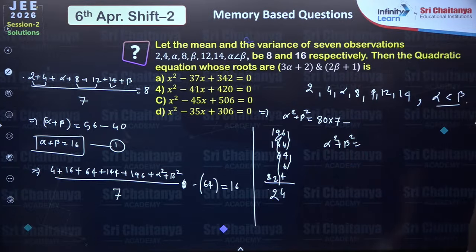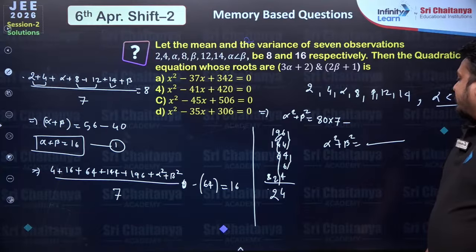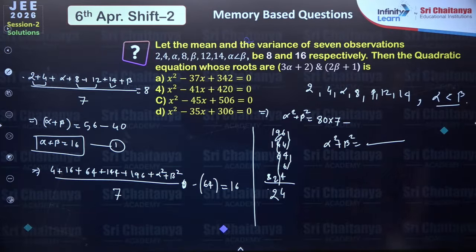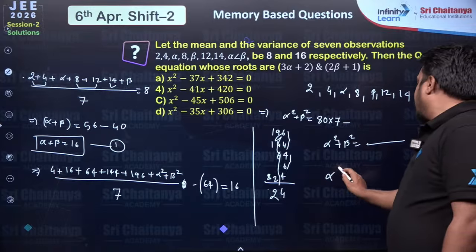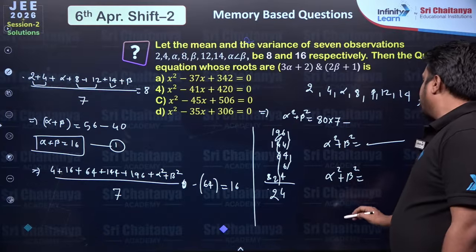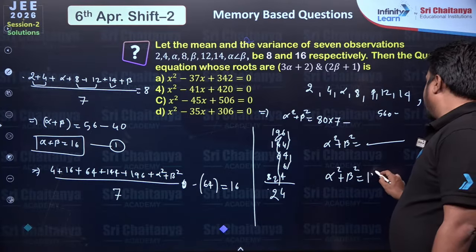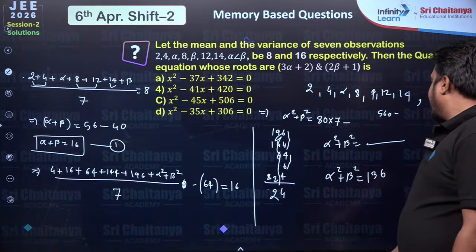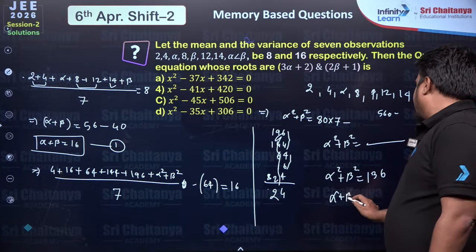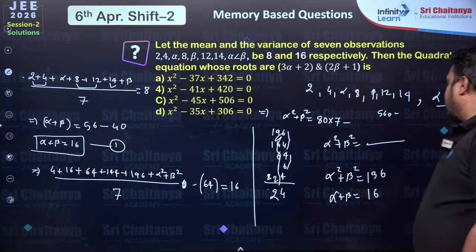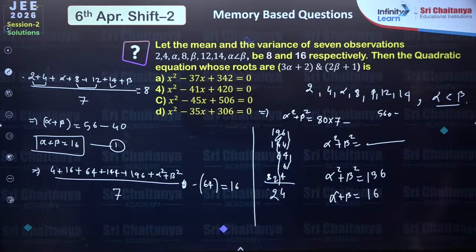Can all of you do this problem? What are students saying? Sir, I attempted only 53 questions and I have doubt in many. Fine. So simplify and tell me the value of alpha square plus beta square. Once you find it, 560 minus 424, so 136 you will have, with the condition alpha plus beta is equal to 16. So can we guess some integers which will directly follow these values?